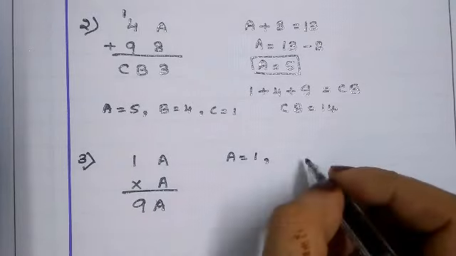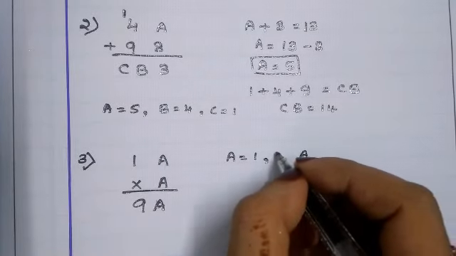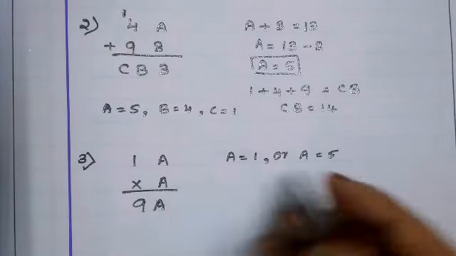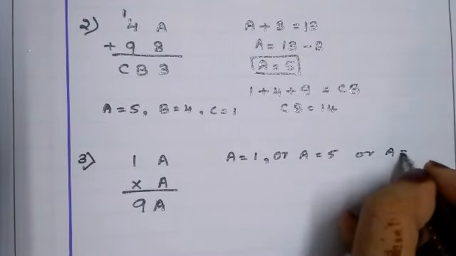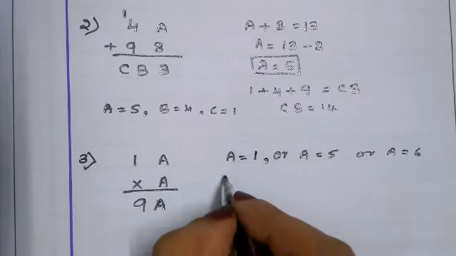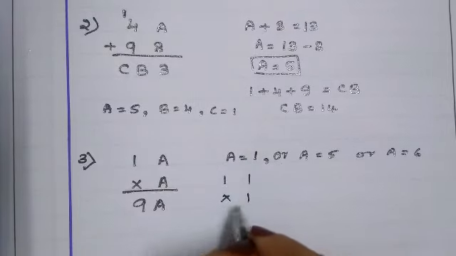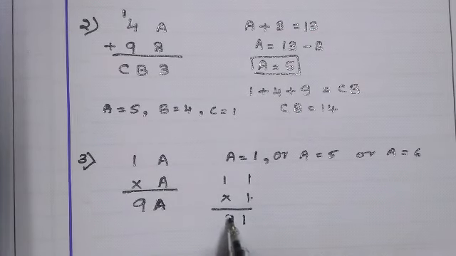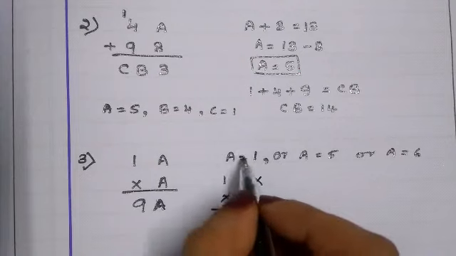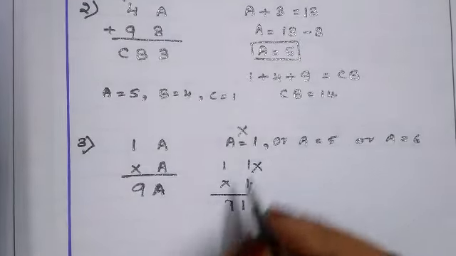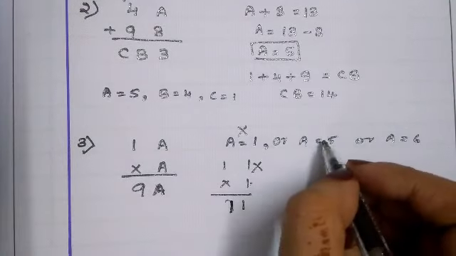5, carry 2 here. So A can be 5. 6, 6, 36. Yes. Or A is equals to 6. Let us check with 1. In place of A, I'll put 1, 1 into 1. 1 ones are 1, which is not possible. Here 1, but here we want 9, right? So A is equals to 1 is not possible, क्योंकि हम लोगों को यहाँ पे 9 नहीं मिला है. Let us try with 5.